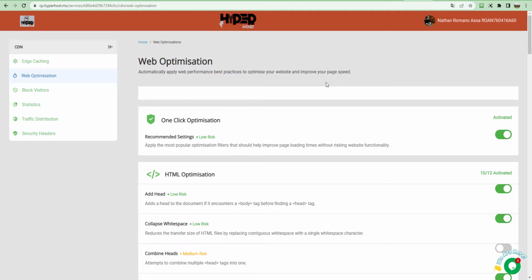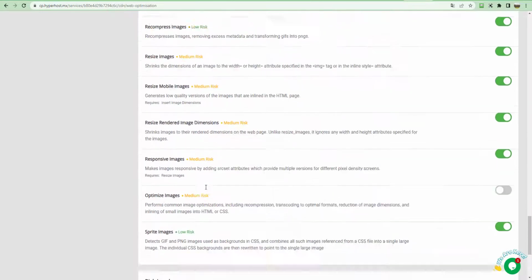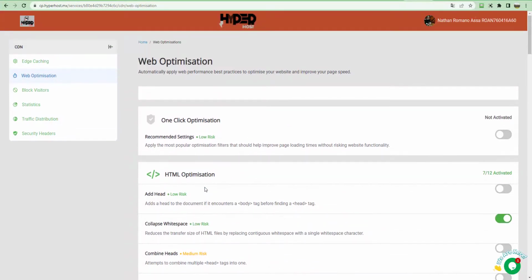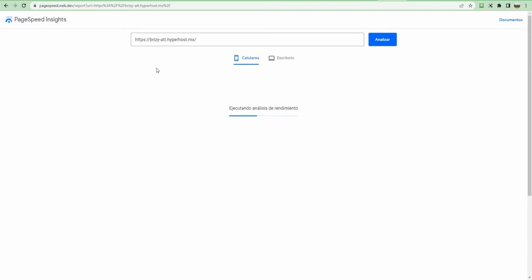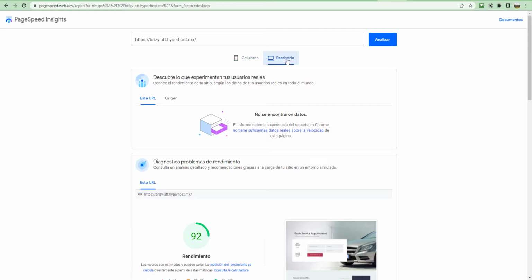You don't have to purchase expensive plugins in order to optimize your HTML, JavaScript, and CSS. Another very good feature is that you can also optimize your images right from here, converting them to WebP version and other optimizations. We're going to test the speed now after we've optimized it a little bit. And as you can see, we've improved the score both on mobile and on desktop.